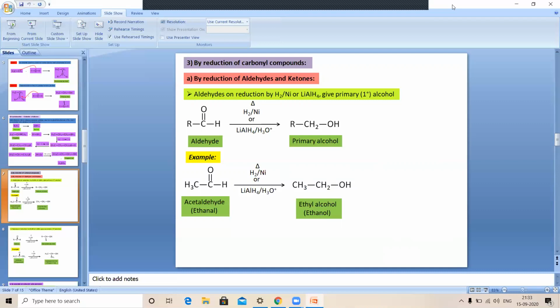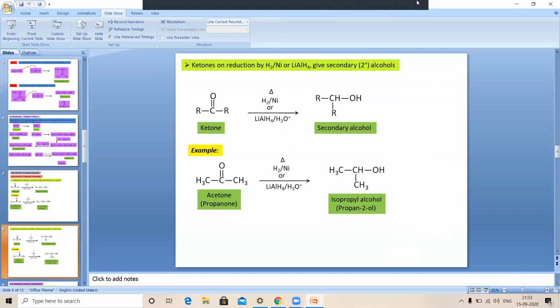You can use nickel, platinum, palladium as catalyst, or we can also use LiAlH4. If we take the example, when acetaldehyde CH3CHO is reduced by using the reducing agent, we get the primary alcohol, ethyl alcohol. So this is the reduction of aldehydes.